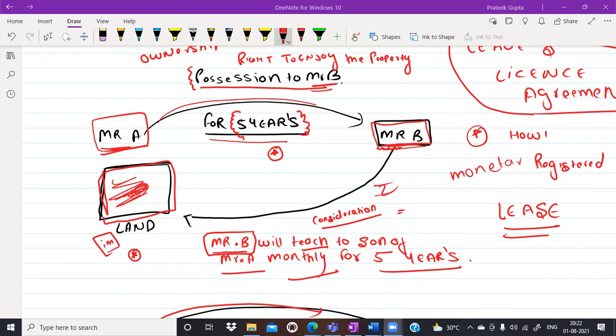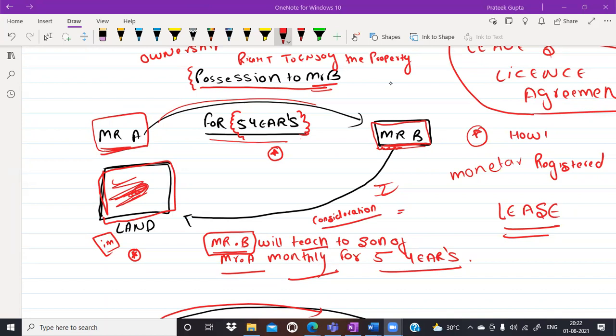Mansi. Okay, beta. Now, please try to understand the example. Those who are saying registered, let me check with Pritika. Pritika, why is a registered instrument required in this case? I think there was a recent amendment which said that irrespective of the value, there has to be registration in the lease deed. Oh, very nice. Shashank is saying the lease. Dimple is saying the lease.